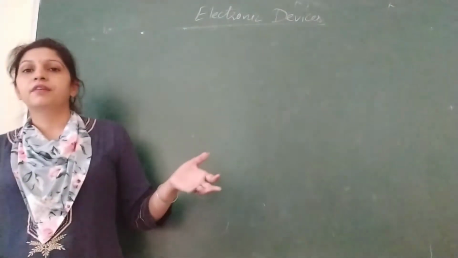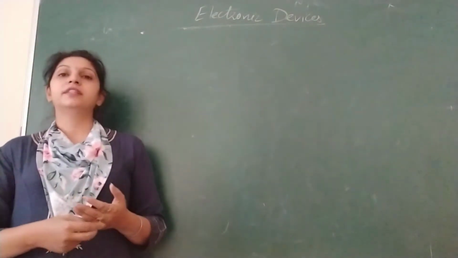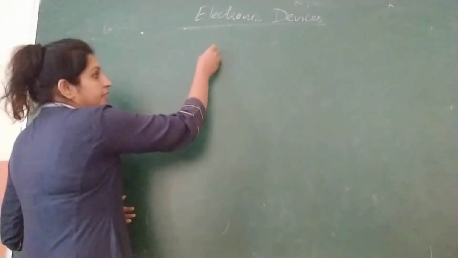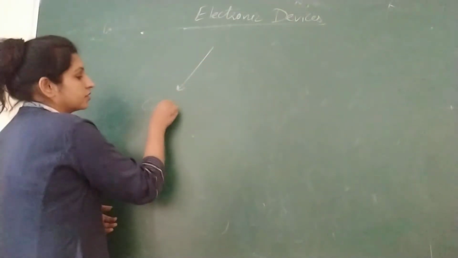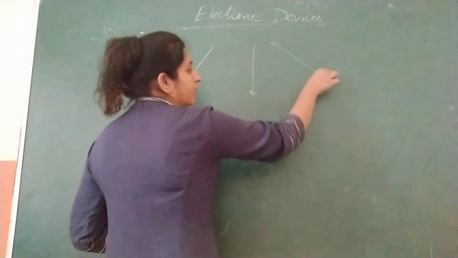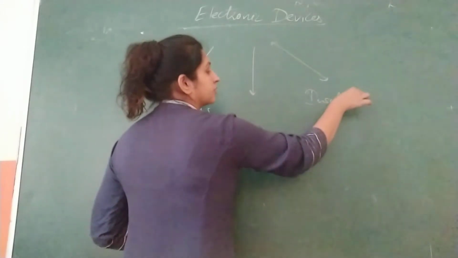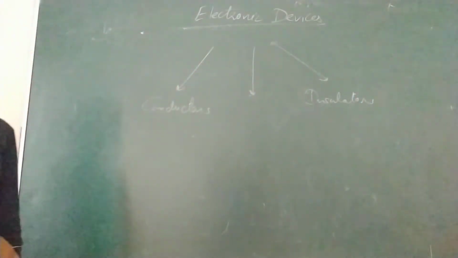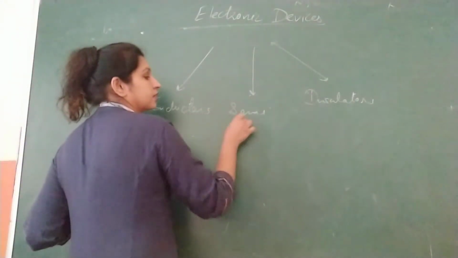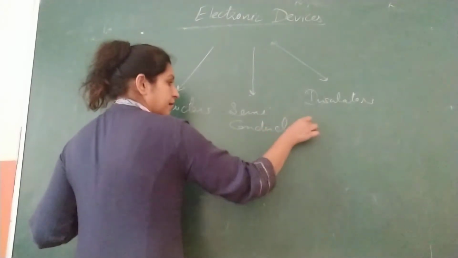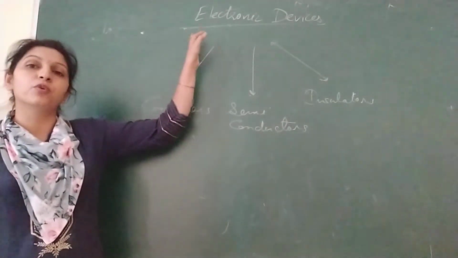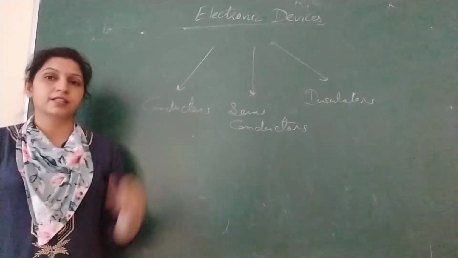Okay, so to study electronic devices, first we need to study the type of solid materials, like the different types in which we can categorize them. For example, solids can be categorized into conductors, they can be categorized into insulators, and there is the third type of solid that can exist, that is called semiconductors. So we'll come to this, what are semiconductors? Basically, when we discuss electronic devices, most of the electronic devices consist of semiconductors.